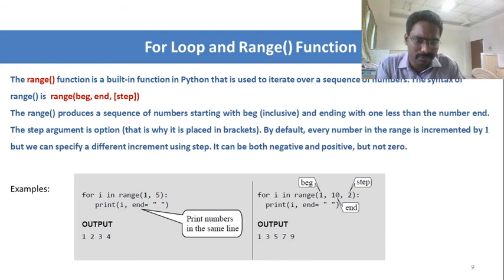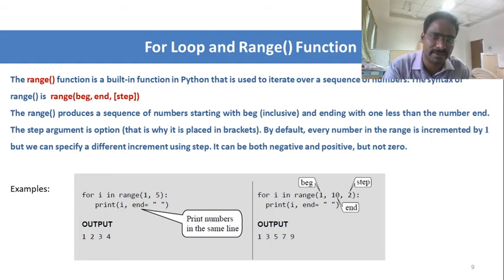So when we proceed with the step function, here I have given 1 to begin the loop, and it needs to end at 10, and then the step is incremented by 2. So when the value of i is printed as 1, then it will be incremented by 2. So the next i value will be 3. Again 3 in range of 10, the condition is true, and the value 3 will be printed. Likewise the loop will continue up to the value of 9. When it is 10, the condition will fail.